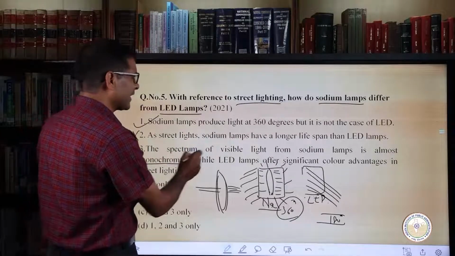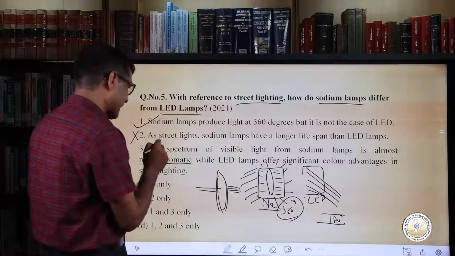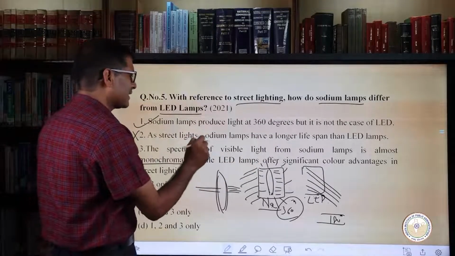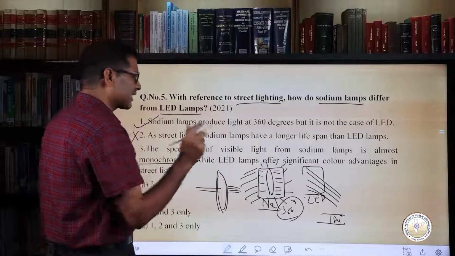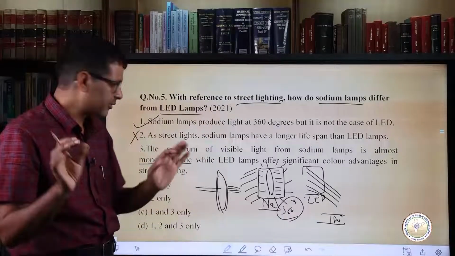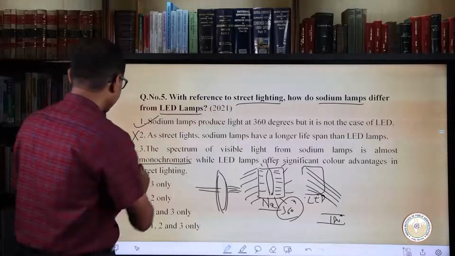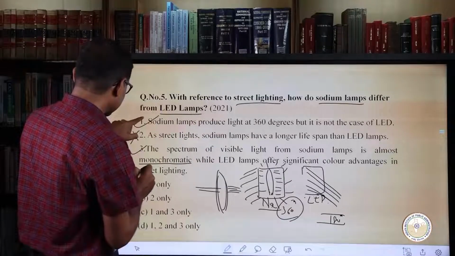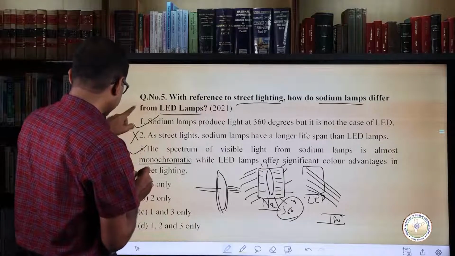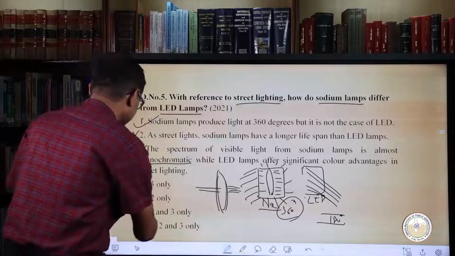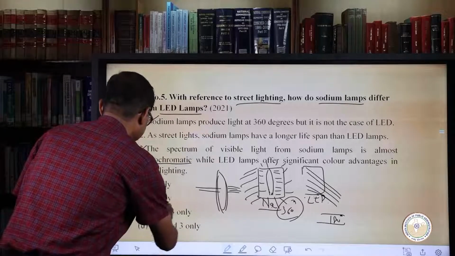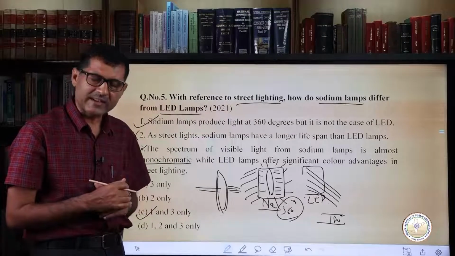about the monochromatic of sodium lamp stands correct, and LED lamps offer significant color advantage is equally correct, and therefore we have first and third statements being correct. So for this, the right answer is C. Now let's move on to the next question.